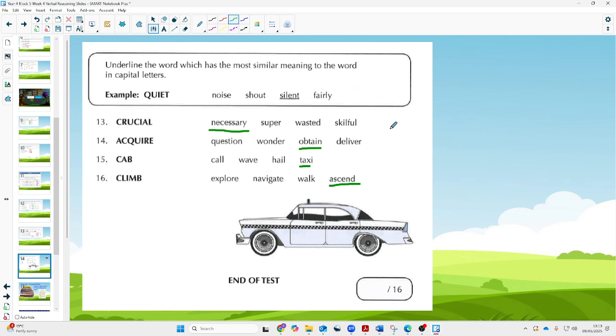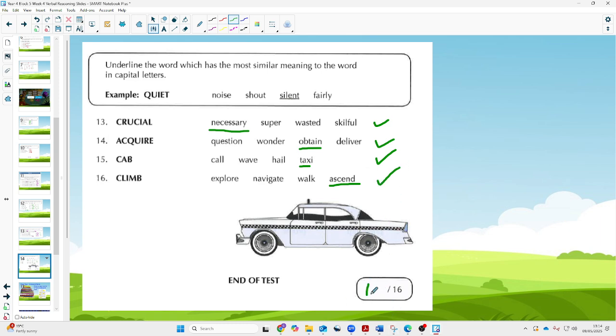Now, don't forget, if there are words within the questions that you don't know, so for example, if you didn't know what hail meant or navigate means, you can always look those words up as well, because it's not always just about the words that are within the answers. It's also about the words within the questions as well. So it's not just the words that you're gaining as the answers, it's the words around it which we need you to learn as well.